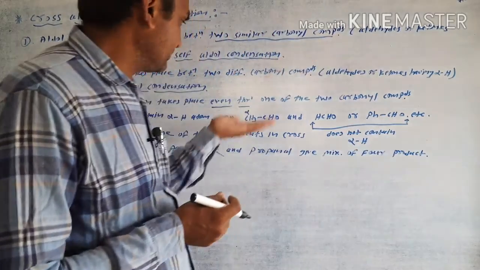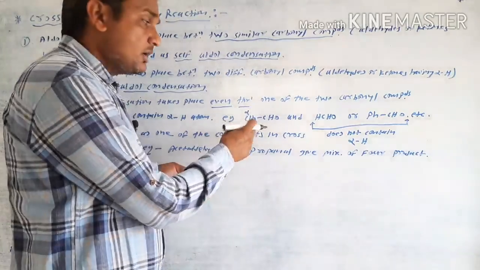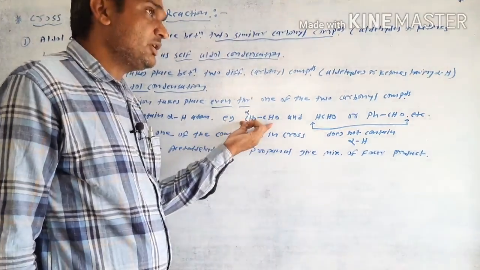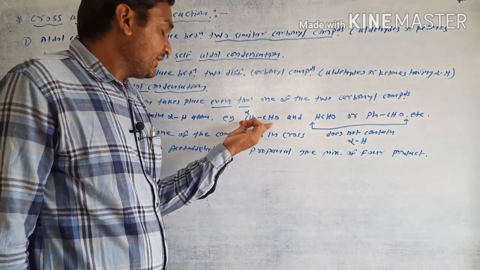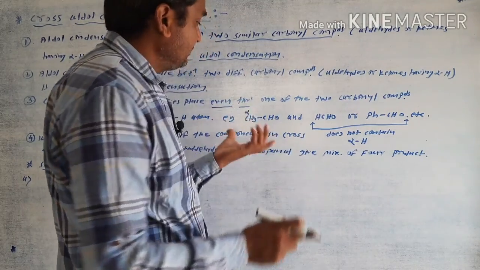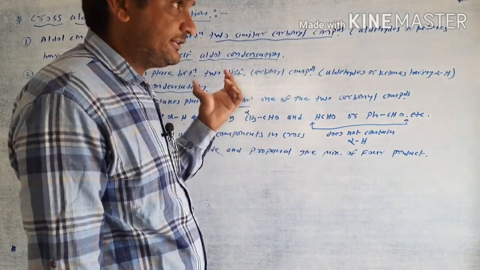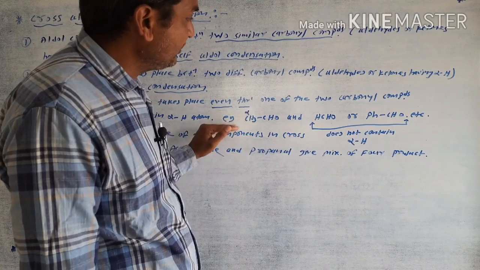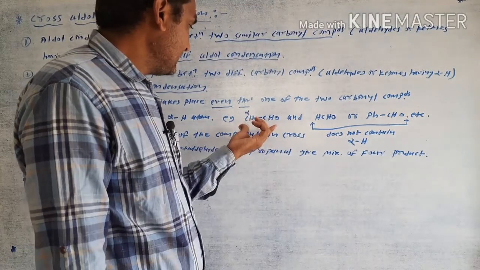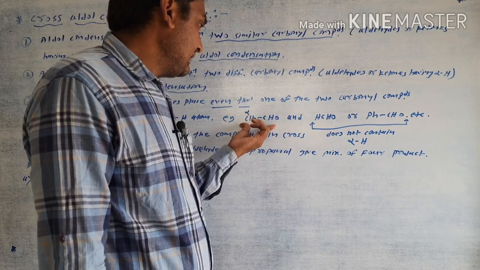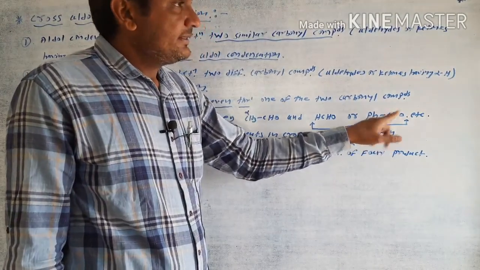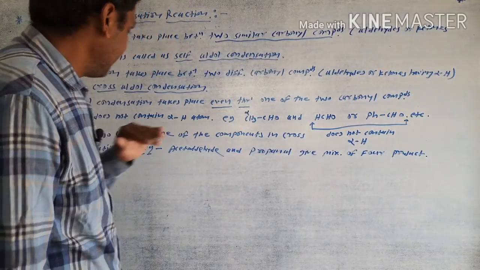This type of molecule also undergoes cross aldol condensation reaction with a carbonyl compound containing alpha hydrogen atoms, like acetaldehyde or, suppose, acetone. Here acetone also contains alpha hydrogen atoms. Acetone reacts with formaldehyde, then this overall reaction is called a cross aldol reaction. Suppose acetaldehyde reacts with benzaldehyde, then this reaction is also called a cross aldol condensation reaction.